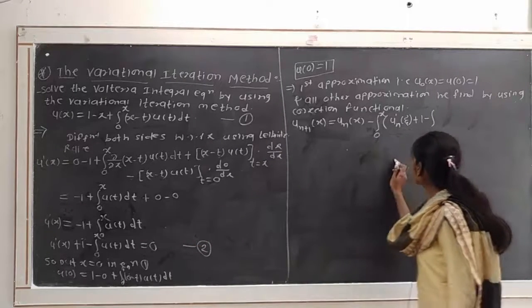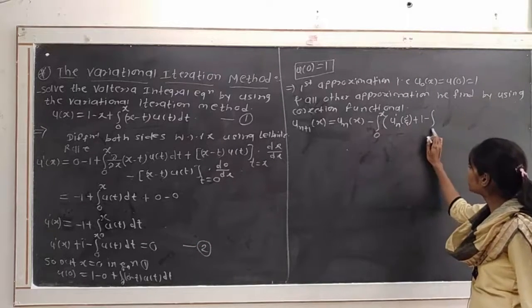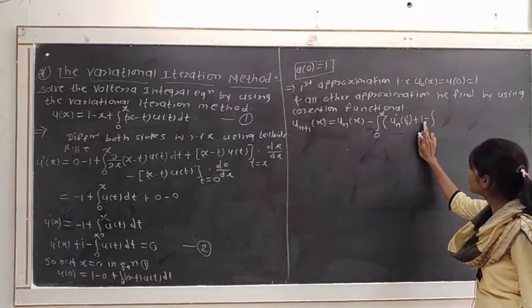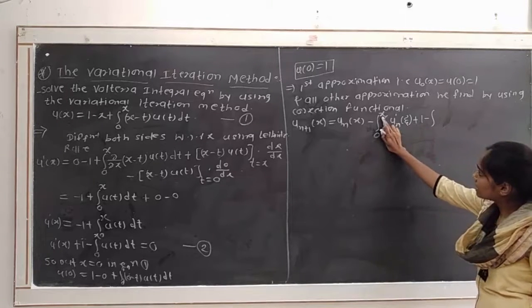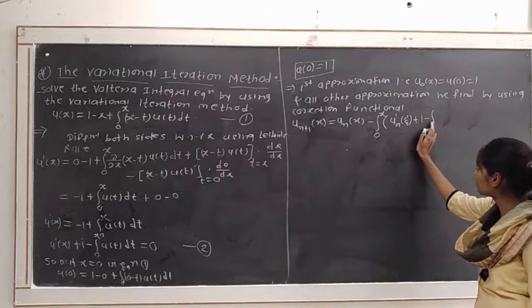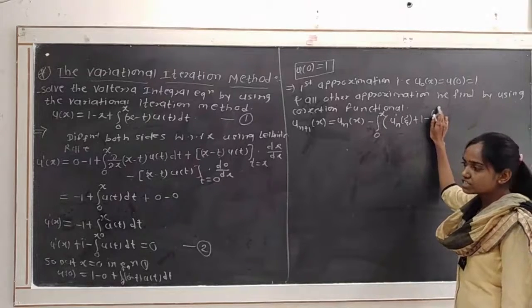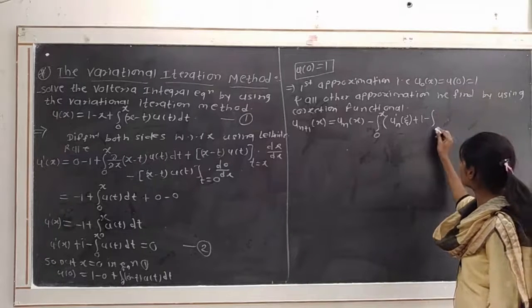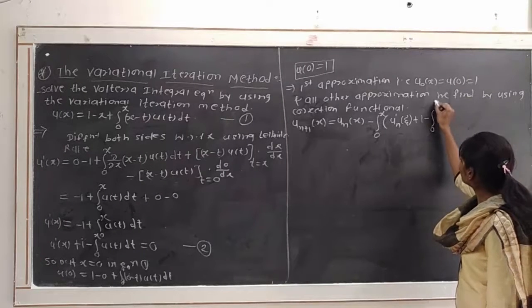So we have to write that form in a different way. Because in the correction functional we already consider integration from 0 to x, we have to change this variable: instead of x we write xi, that is, take 0 to xi.